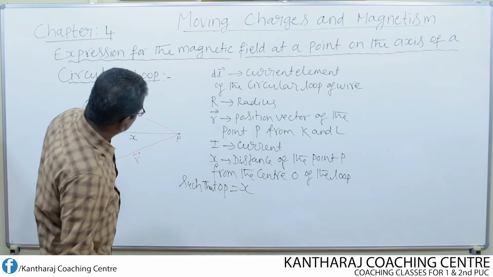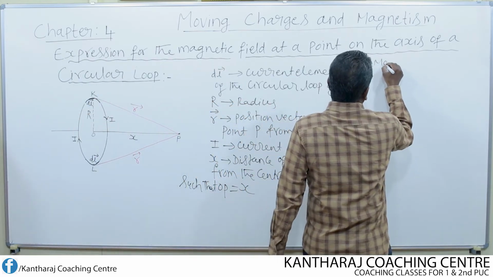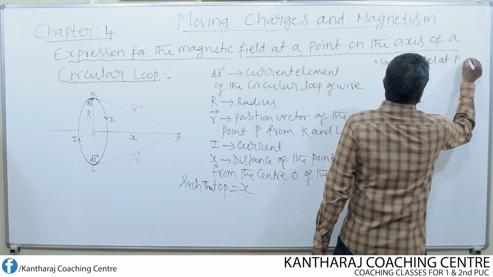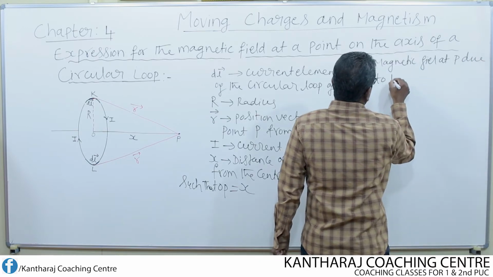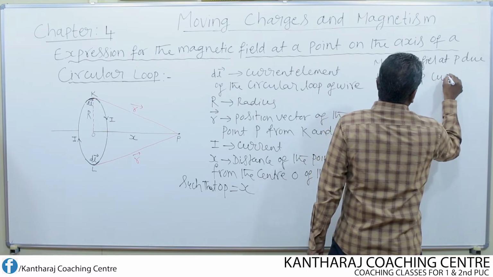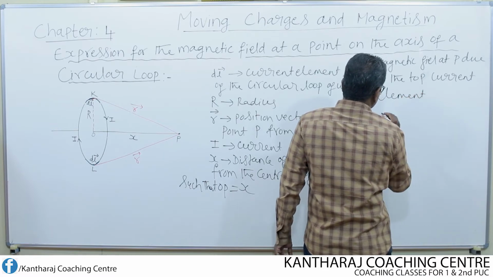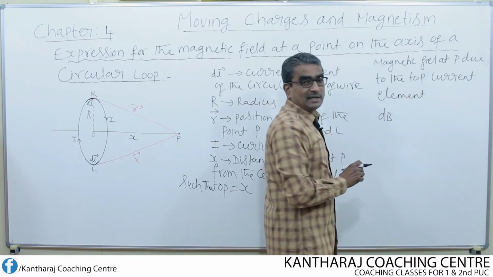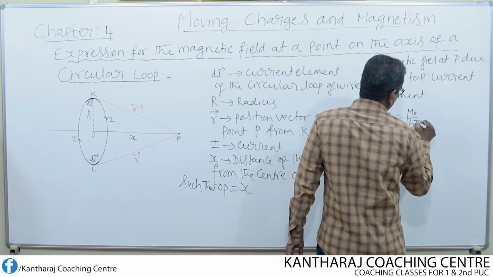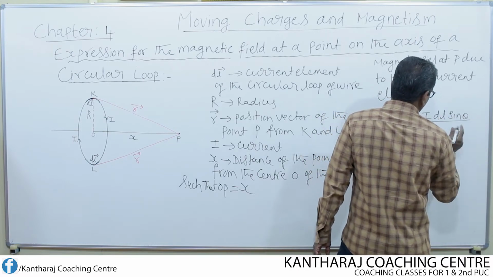What is the magnetic field now at P due to the top current element? It is given by dB according to the Biot-Savart law: dB equals mu naught over 4 pi, I dl sin theta divided by r squared.